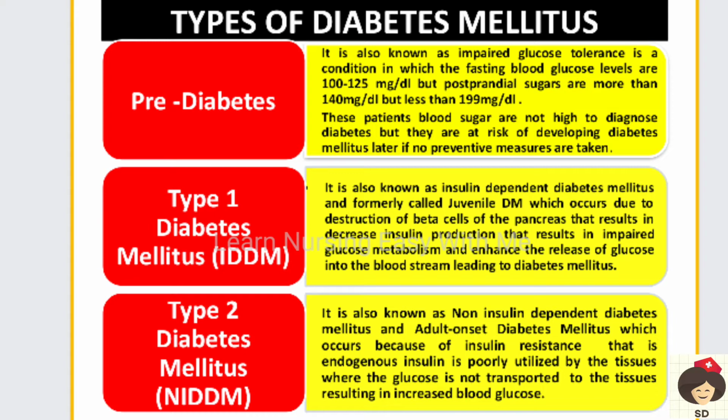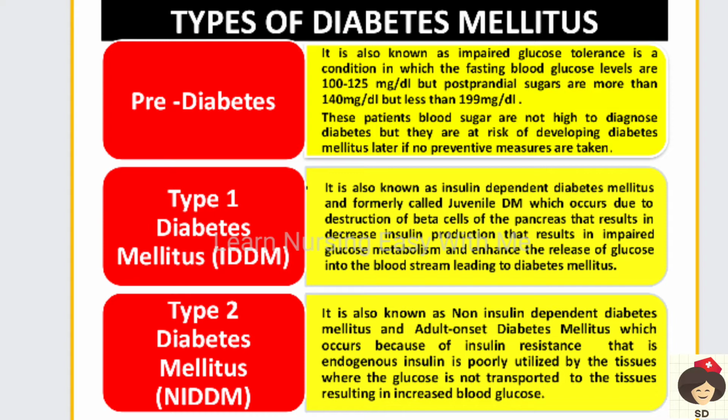And next is type 2 diabetes mellitus. It is also called non-insulin dependent diabetes mellitus, that is NIDDM, and adult onset diabetes mellitus, and it also has a name called maturity onset diabetes mellitus, because it is most common in the adulthood and adolescent period. Here sufficient insulin is produced, but there is insulin resistance.